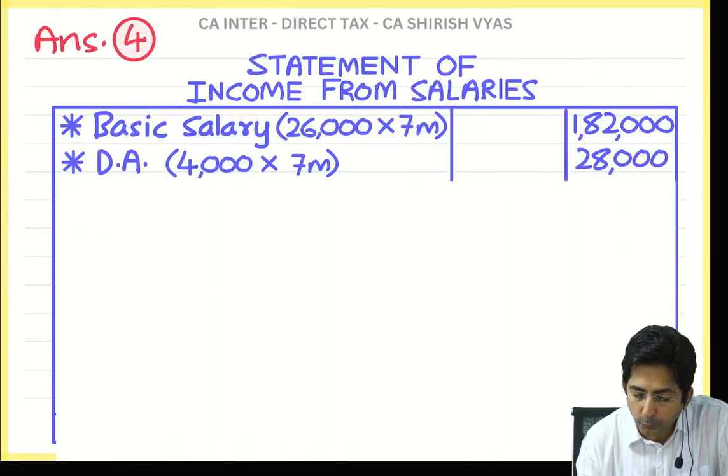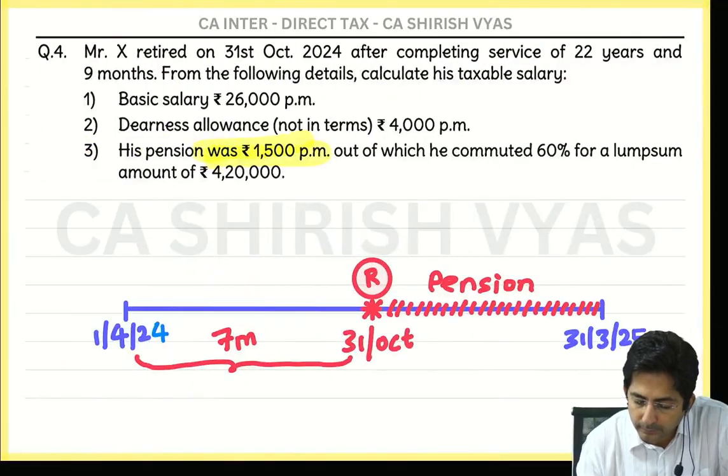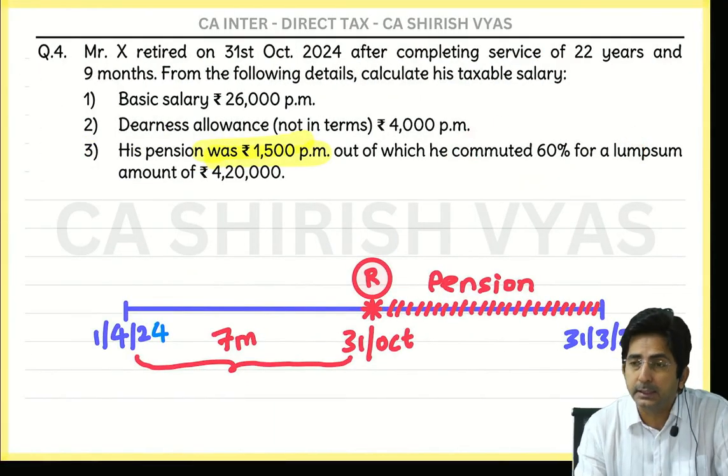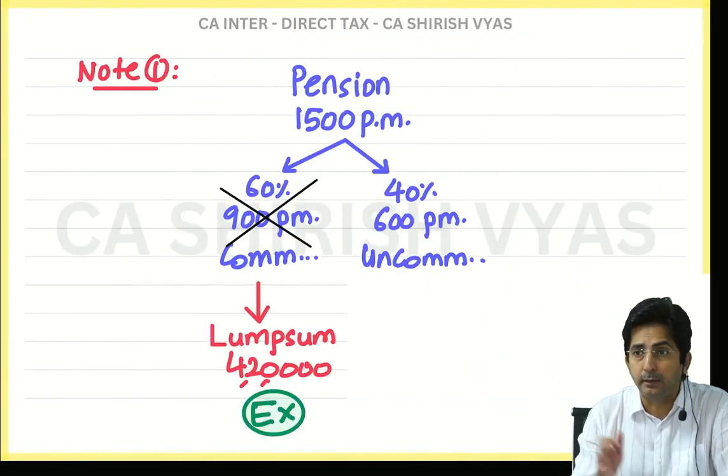But tell me, how much did he commute? He commuted only 60%. So if 60% is commuted, how much is uncommuted?